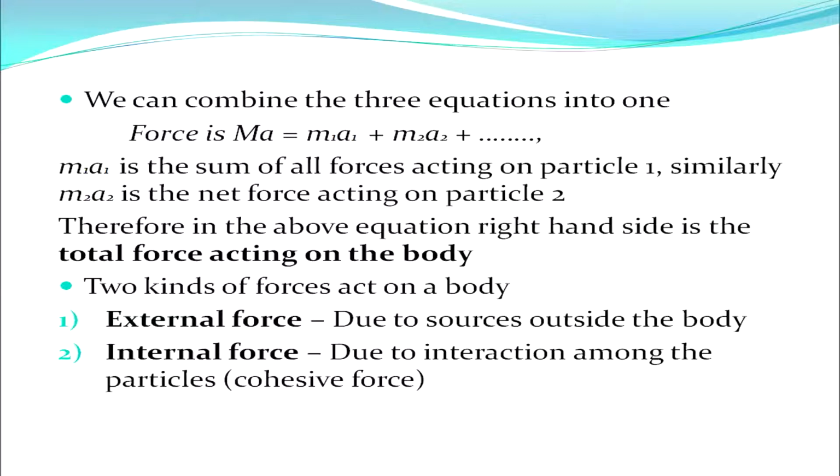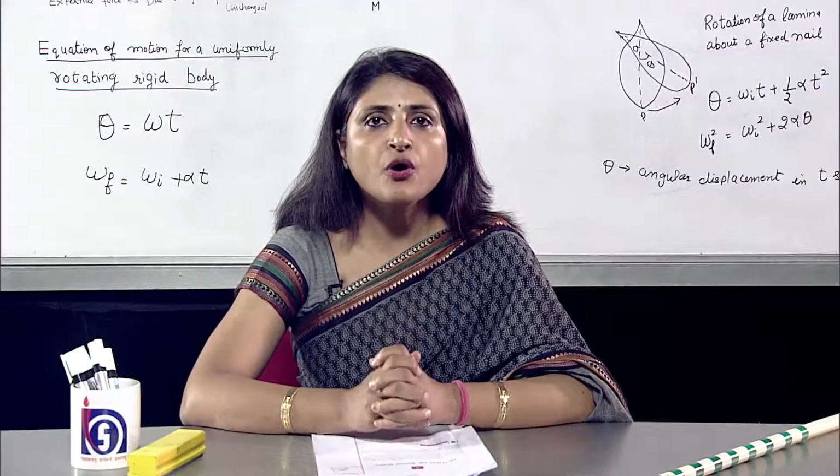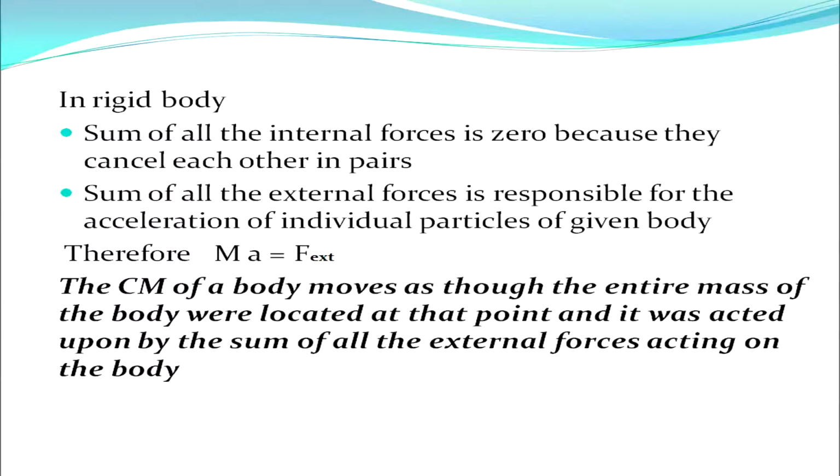Since we have discussed the total force, now let's see what kind of forces act on a body. There are two kinds of forces that act on a body. First is an external force, which is due to sources outside the body. Second is the internal force due to interaction among the particles. An example is cohesive force. In a rigid body, the sum of all internal forces is 0 because they cancel each other in pairs. And the sum of all external forces is responsible for the acceleration of the center of mass of the body, which is given by Ma equal to F external.